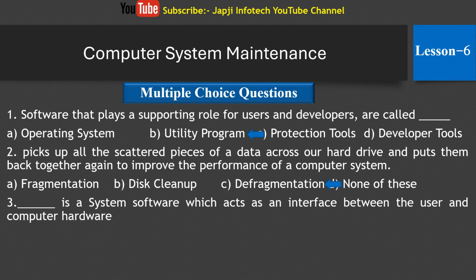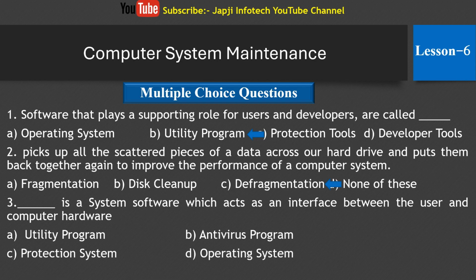And third one is dash is a system software which acts as an interface between the user and the computer hardware. And the options are utility program, antivirus program, protection system, and the last one is operating system. And the right answer is operating system is a system software which acts as an interface between the user and the computer hardware.